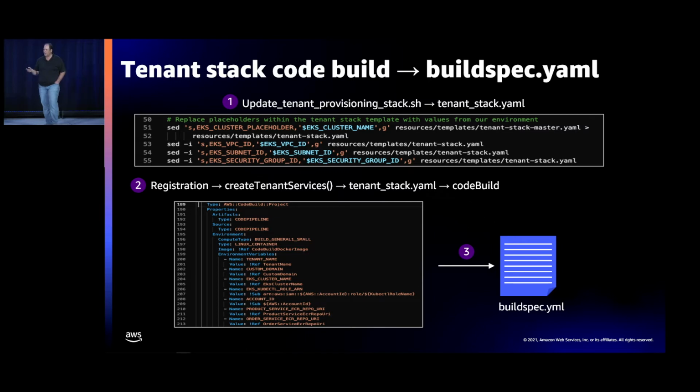So a little convoluted path to get there, but hopefully you can see we take that tenant stack that's generated, we populate it with the right parameters that it needed, including the generated ones, VPCs and so on, and then when we run that stack, some things are just provisioning resources, but a big piece of this is this CodeBuild that fires off and references this buildspec YAML. So if you just jump into the buildspec YAML, you'll see all this cool stuff going on, but you may not know how it's getting invoked. So I wanted to connect those dots for you.